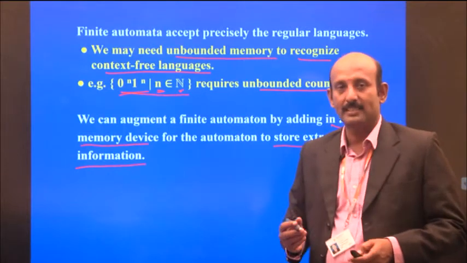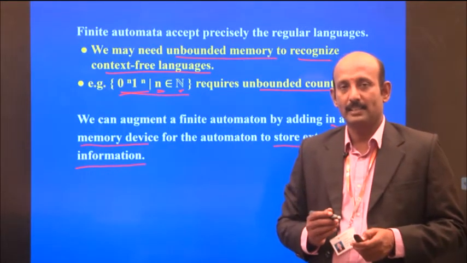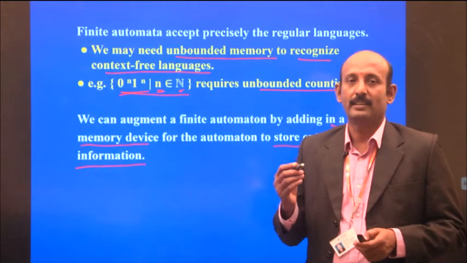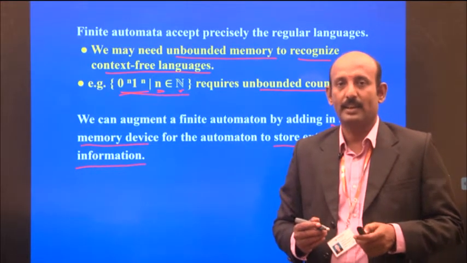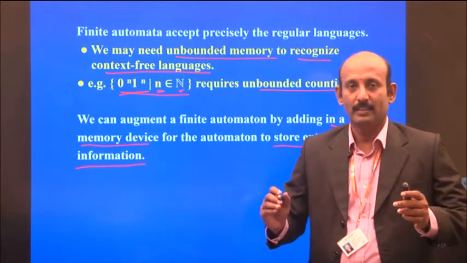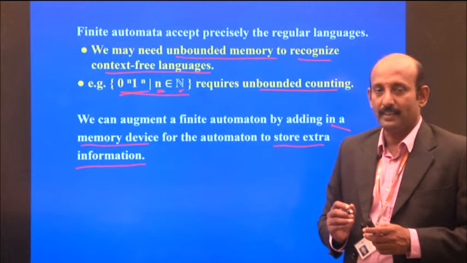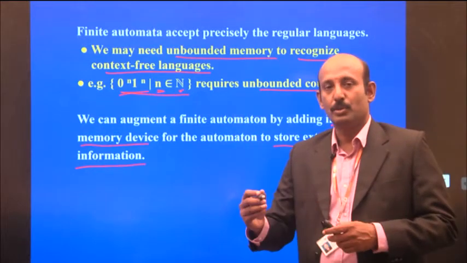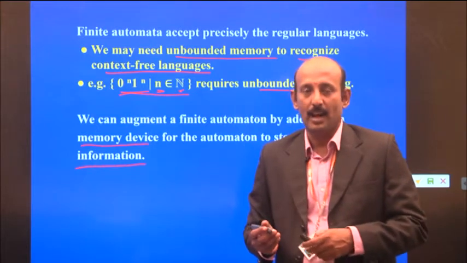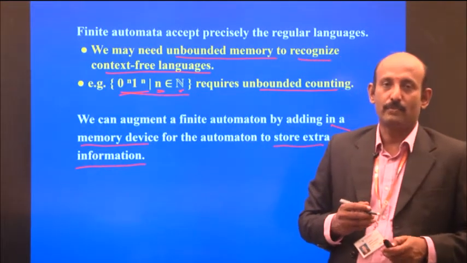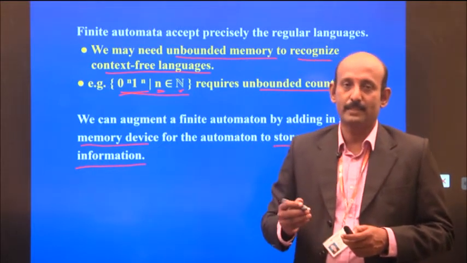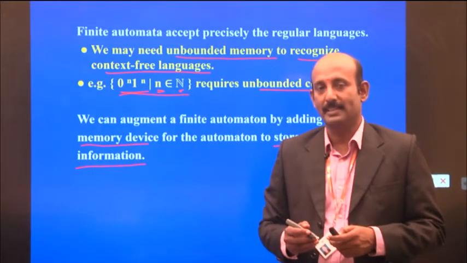So I repeat this: regular languages are recognized by finite automata, whereas context-free languages are recognized by push-down automata. Simple. So what is the difference between the finite automata and push-down automata? In finite automata, there is no memory, or only a very small amount of memory.